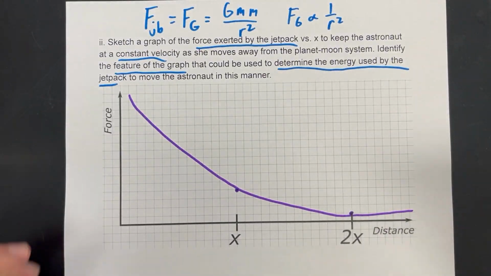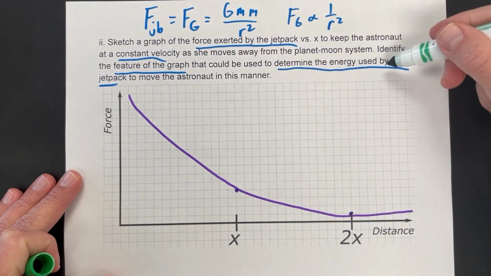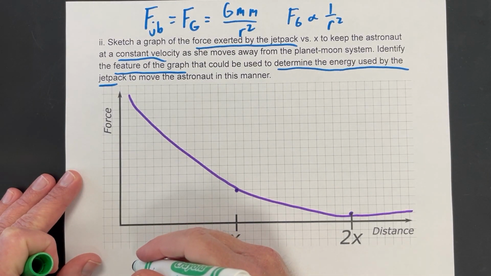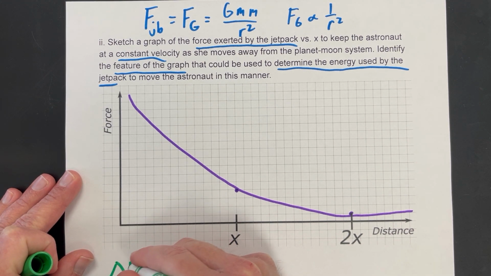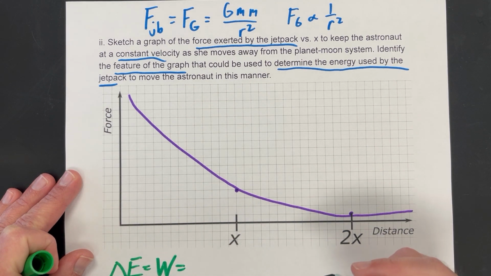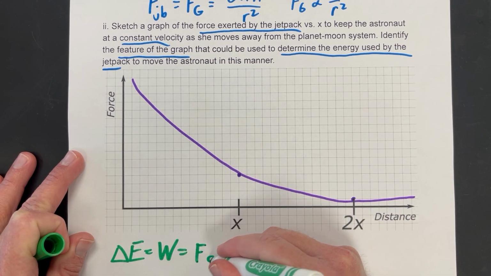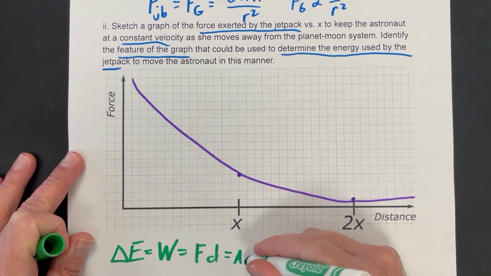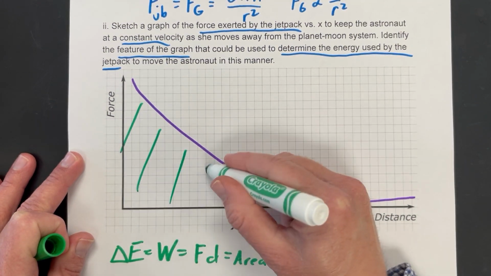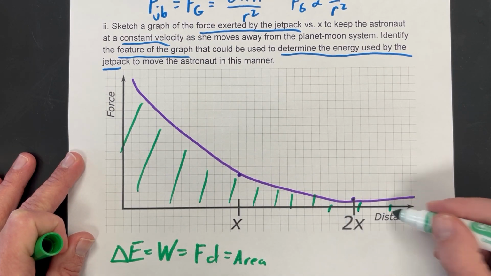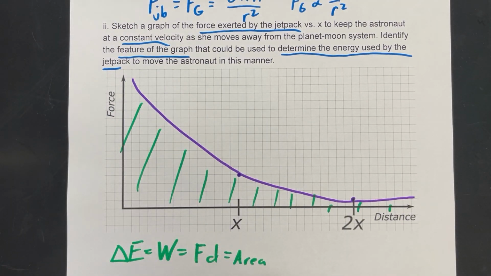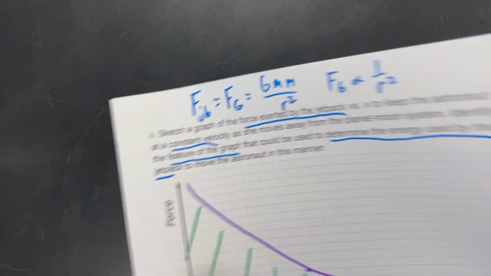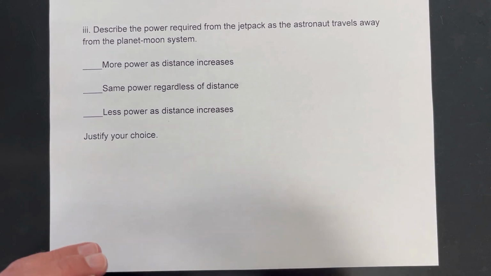So another part of this question that we can't forget is they say what feature of the graph could be used to determine the energy used by the jetpack. So when we look at this one here, the energy needed by the jetpack is equal to the work the jetpack has to do, which is equal to the force times the distance. In other words, the area. So this area right in here, and you would need calculus to actually find that area since it's a curve, but that would tell you how much work is needed, how much energy is needed by the jetpack to get us through there.